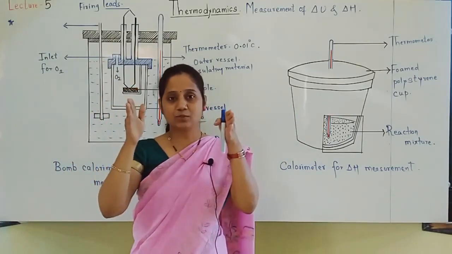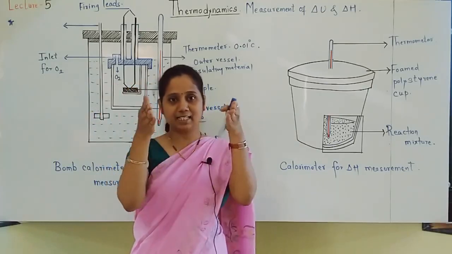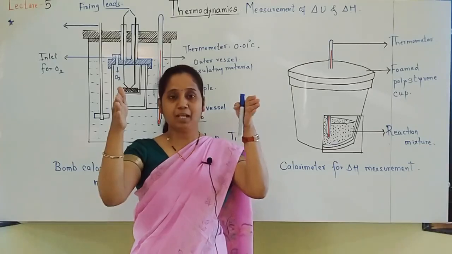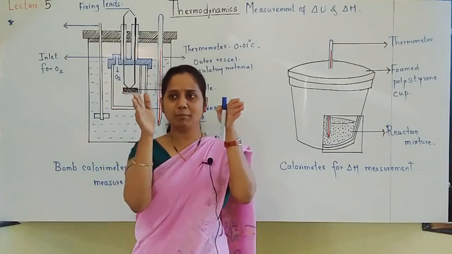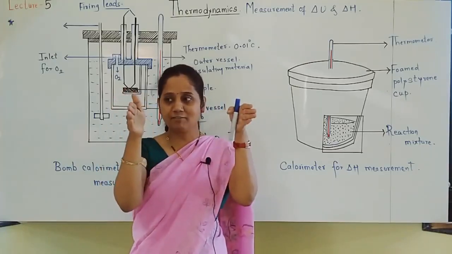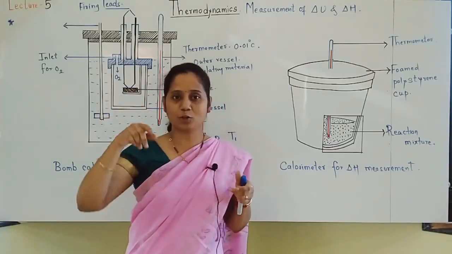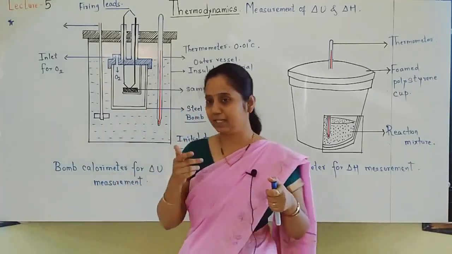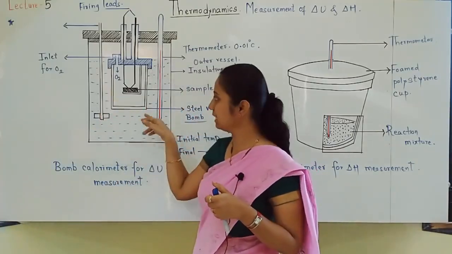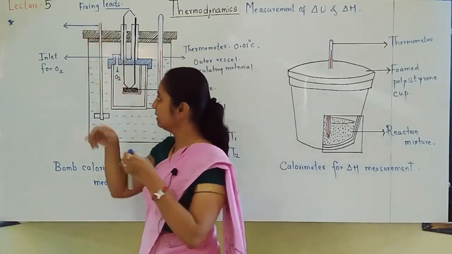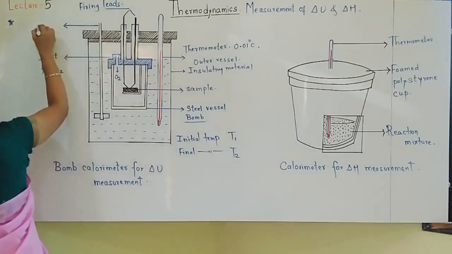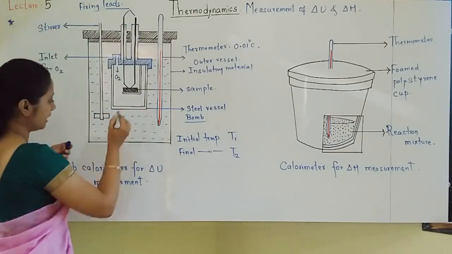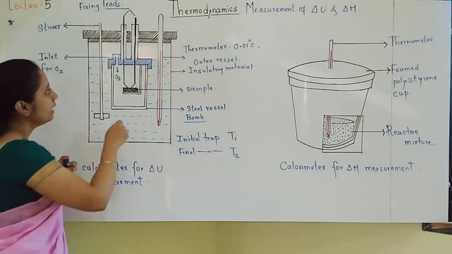Now see, students, the steel vessel inside became hot. Its heat is absorbed by the surrounding water. But of the surrounding water, some will be close to the steel vessel, some a little away. That's why all the water should be mixed, because homogeneous mixing should be there so that the temperature remains the same everywhere. So here is one stirrer. The stirrer always mixes the water so that the temperature of the water is the same everywhere.